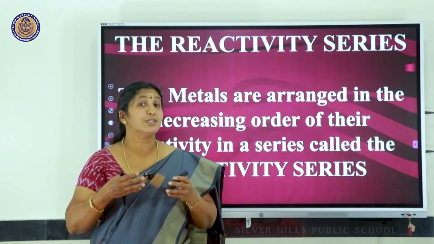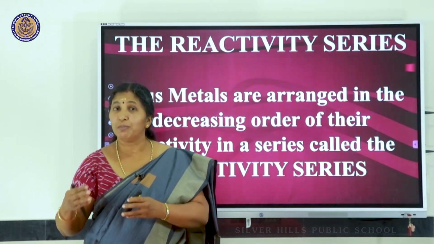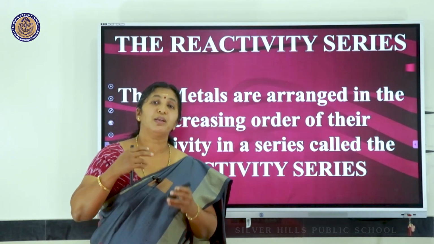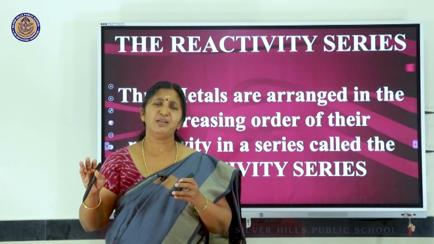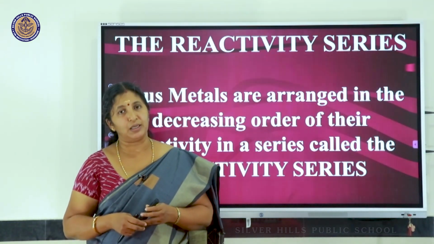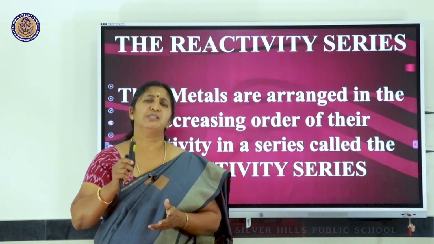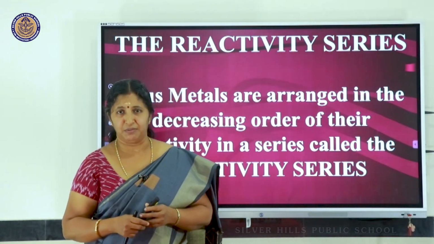Just now I said that sodium is much more reactive than calcium or magnesium. They are much more reactive than aluminum. So all the reactions of metals, we can predict based on their reactivity. But for that, it is essential for us to know their reactivity.